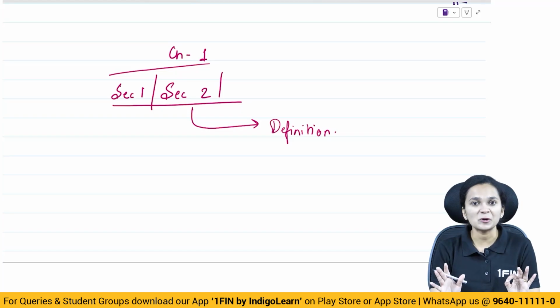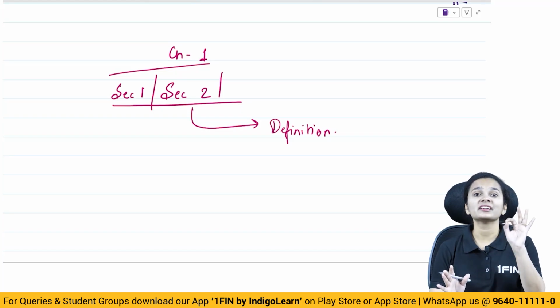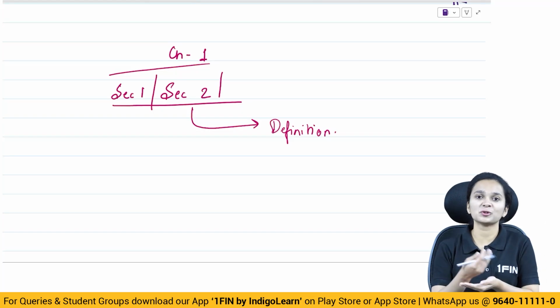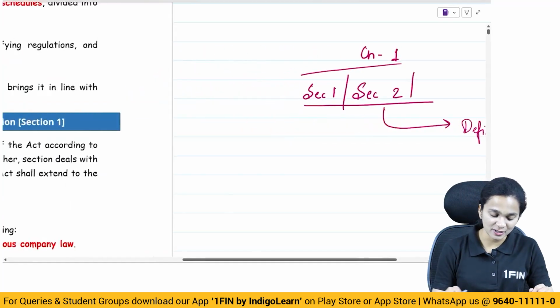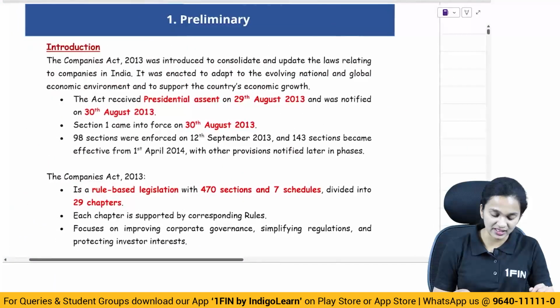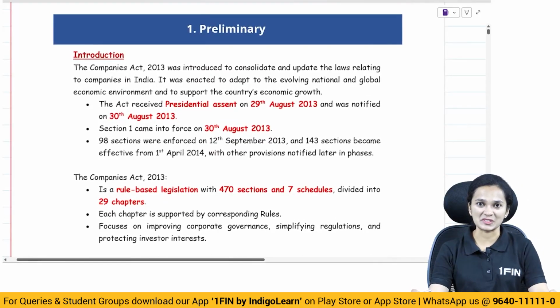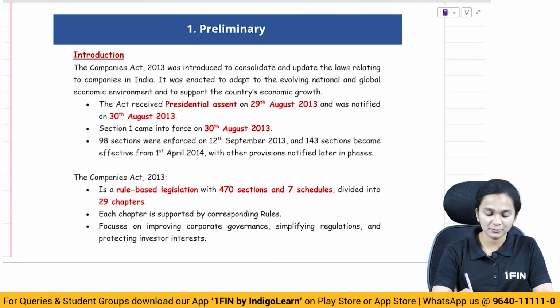In chapter 1, we will cover only those definitions which are important, which are basic and which are required to begin the Companies Act, because if you do not know the basics, starting the Companies Act will become difficult. So let's start with chapter 1, let's start with the introductory part of the Companies Act 2013. So what was this act made for?